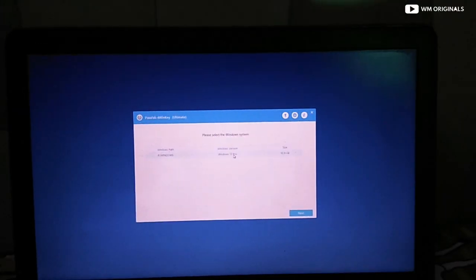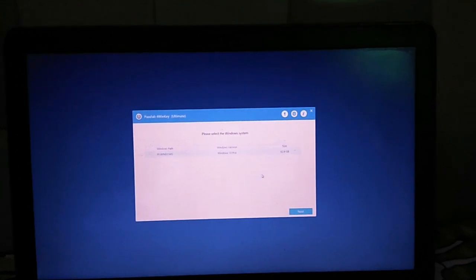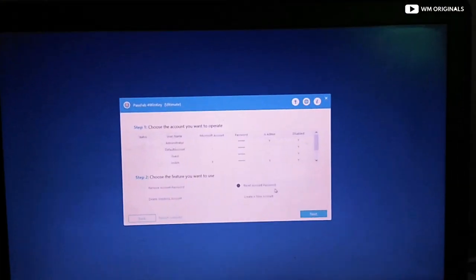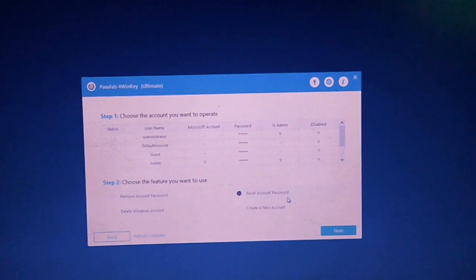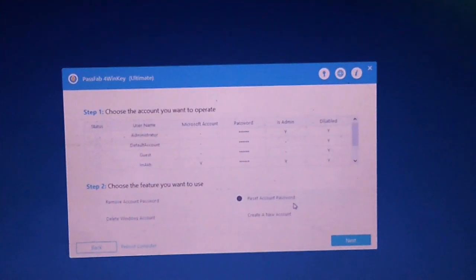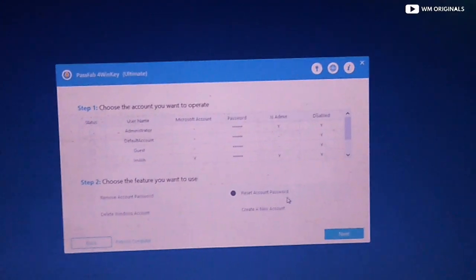After this, the flash drive will start the process to get access to your system and then a dialog box comes up with the installed Windows operating system. Select it and click on next. Thereafter it comes with a list of accounts on my computer. We need to select the user for which we want to remove or reset the password. And then select reset password from the options below.